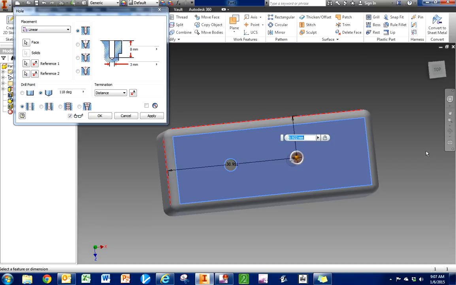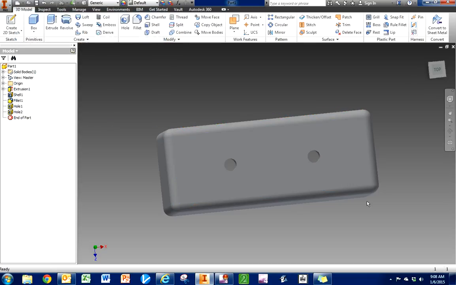Reference 1, what dimension should that be? 10. Okay. Now, what dimension should this be? 35. How did you get 35? Because you put 15 plus 15 plus 20, good, gives you 35. And there we go. Hit enter. It applies, the whole dialog box shuts down.